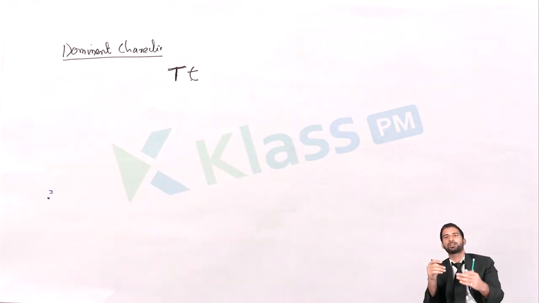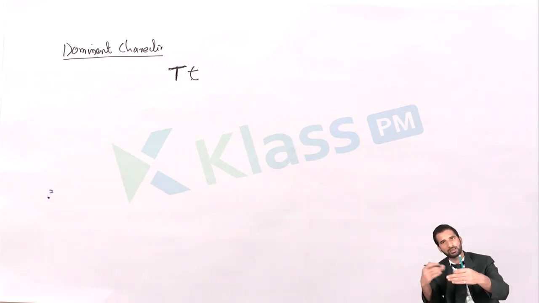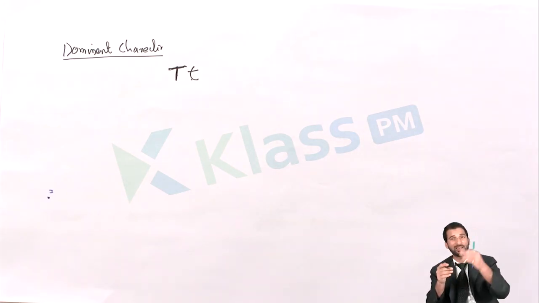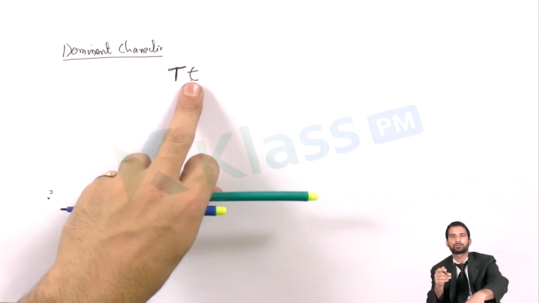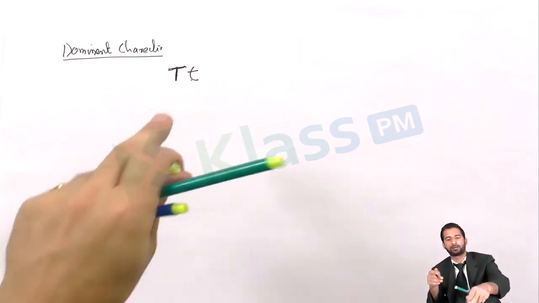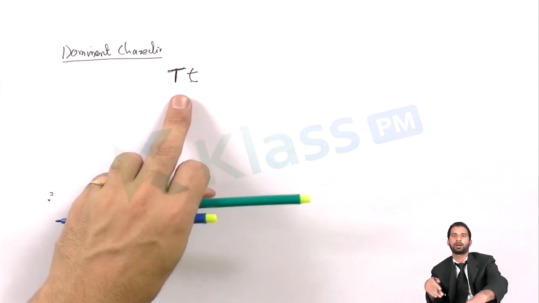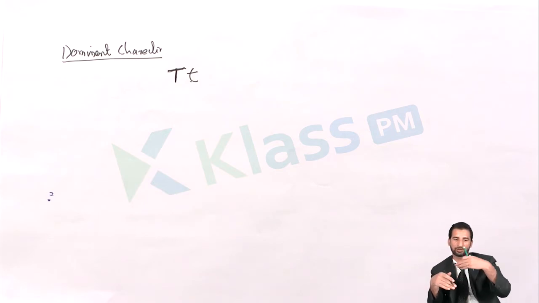Dominant means that when it is present in any combination, please remember, the capital T will express itself in that condition. It cancels the character of the small t. It suppresses and inhibits the characters of the recessive type, and it expresses itself. The way this gene expresses itself while cancelling the other gene present there is called the dominant character or the dominant gene.